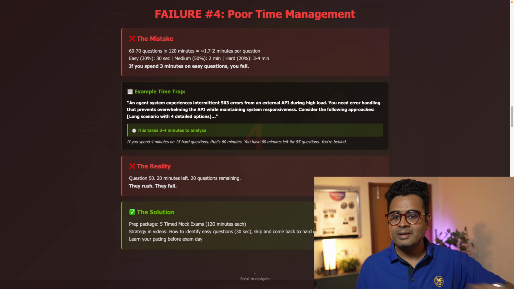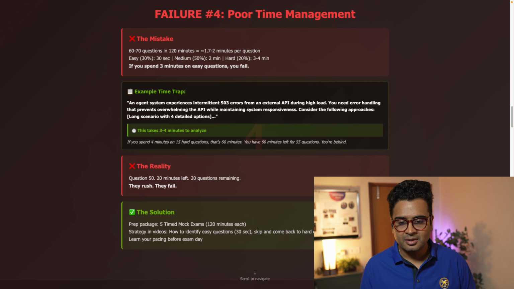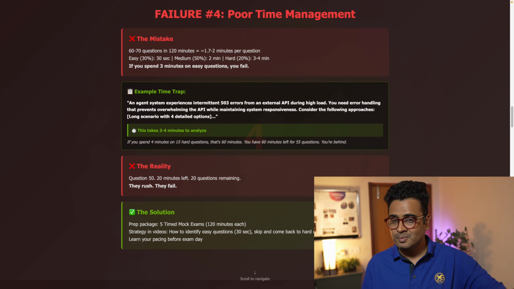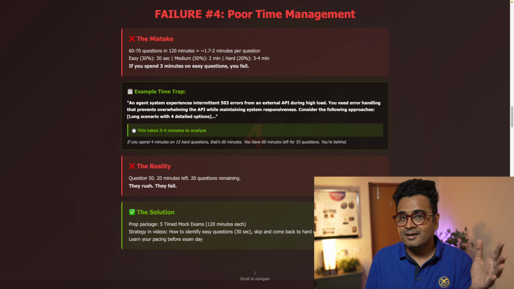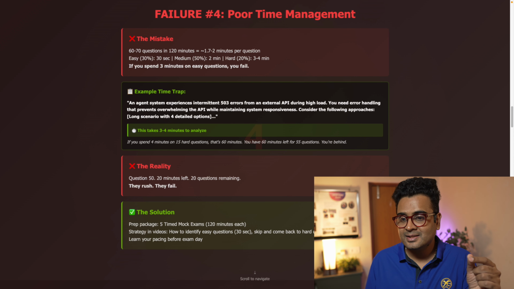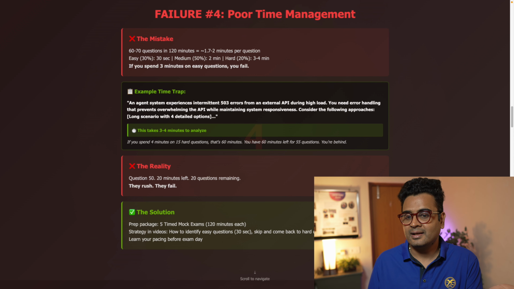So in such a scenario, you're already behind. And this is how smart engineers fail. They don't practice under time pressure. They read every question slowly. They spend too long on hard questions. And as a result, let's say when they are at question 50, there are 20 minutes left and 20 questions remaining. They rush and they fail.